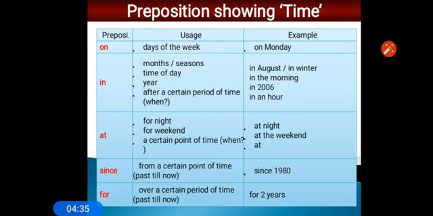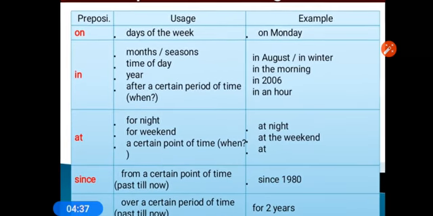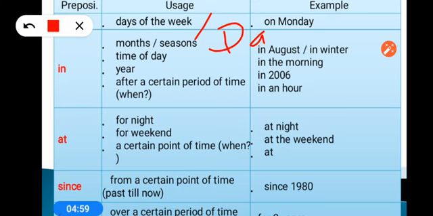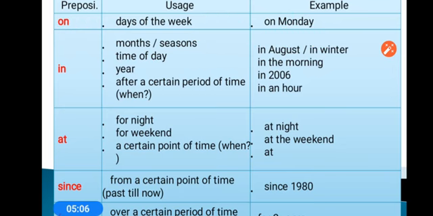Here, let me zoom it. This is preposition of time, the preposition which shows time. So you have to remember here, first one is on. On is used to show days of the week and date. One more word you have to add here: it is used for days of the week and to mention the date. On is used only before days of the week and date for showing time, like on Monday, on 26th